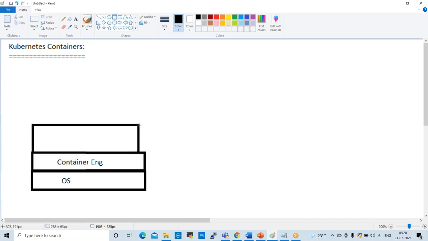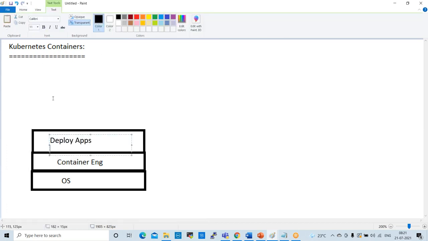Applications will depend on some dependencies, and the container will depend on the operating system. This application will depend on containers. Containers will run on the container engine, and the container engine will run on the operating system, right?